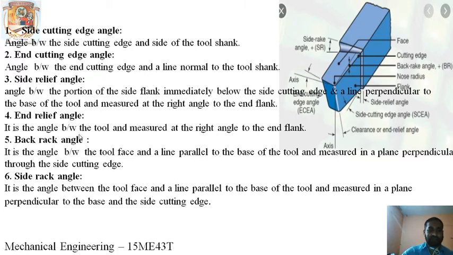The end relief angle is the angle between the tool and the end flank, measured at right angle to the back. End relief angle, you can see here. Side relief angle here.